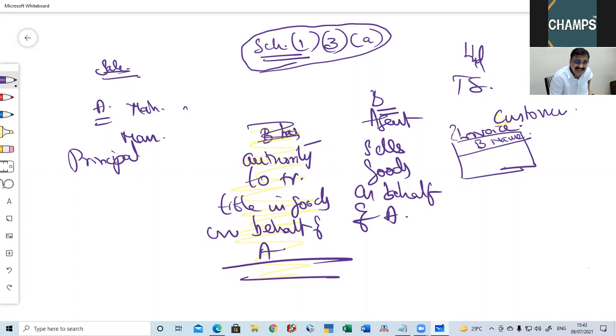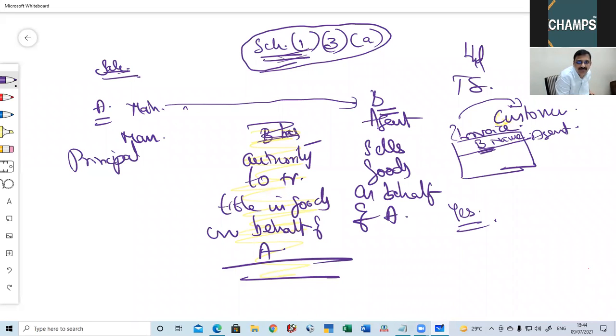Now, will there be any circumstance where the invoice is not issued in the name of B? Yes, there will be circumstances. When goods are supplied to the customer, you should check whether the invoice is issued in the name of the agent. If so, then Schedule 1 will come into play, meaning it will be treated as supply, between A and B, the transaction between A and B.